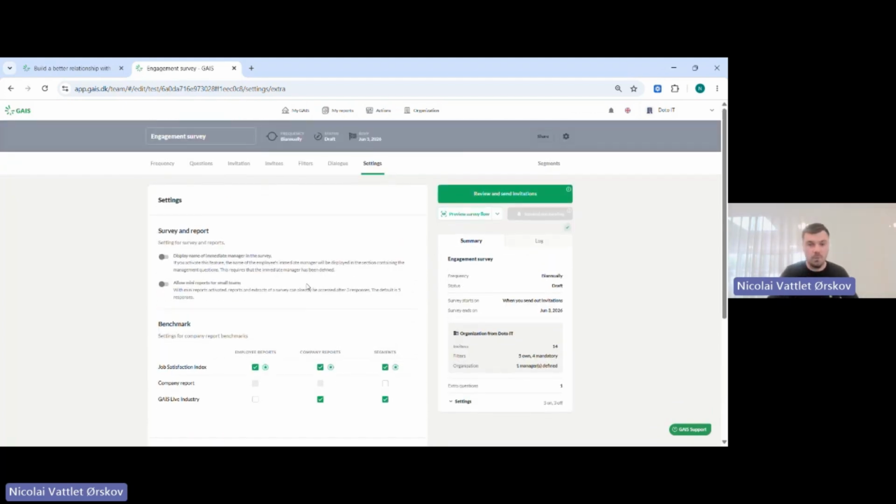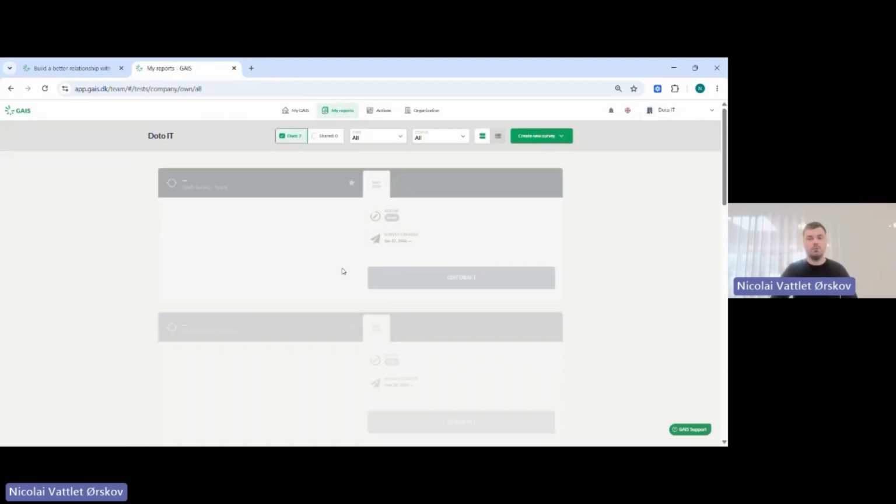And then once we're done with these steps here, we will just actually be ready to review and send invitations. And you can also always preview the survey flow if you would like to go through it yourself, just to make sure, okay, it is the right questions and so on. And when we confirm that it is, then you can just send the invitation. So this was the setup phase. I will just jump directly to the reporting.